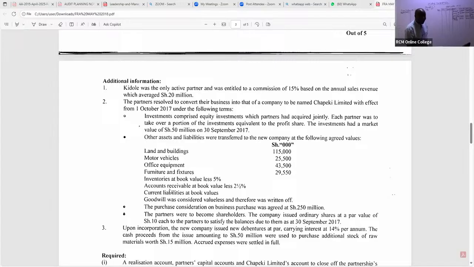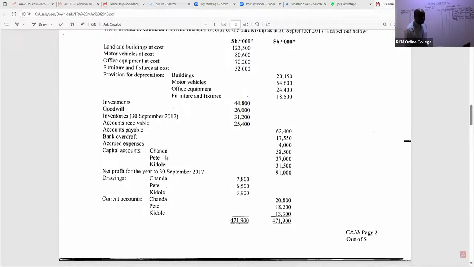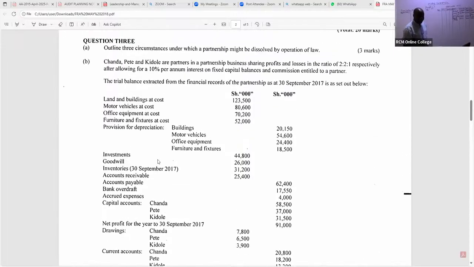So in this case, let's take them to the realization account as we tick. If you have your past papers, tick so you don't forget any. So the first one that was realized to the new company is land and buildings. So we have here land and buildings.